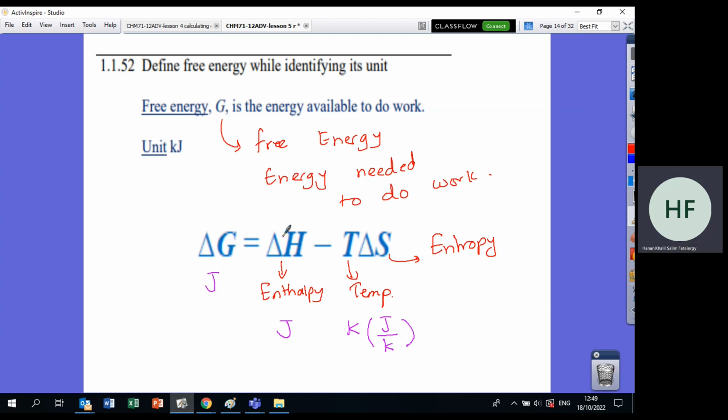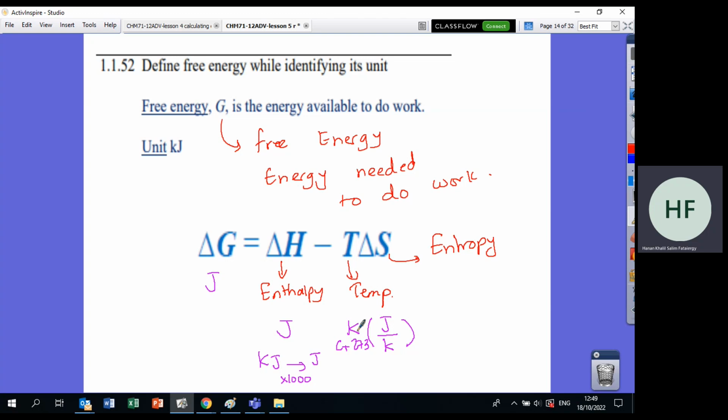Delta H will always be given to you in kilojoules. So what will you do to change it to joules? We will multiply it by 1000. If the temperature was given in Celsius, you will add to it 273 to make it Kelvin. Okay, these two things, be careful with them.